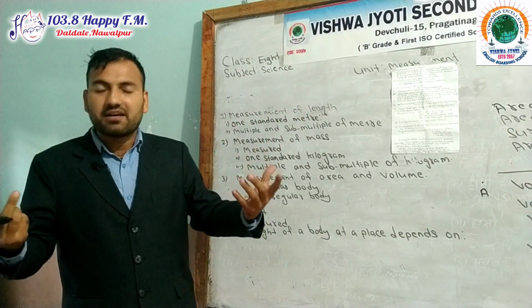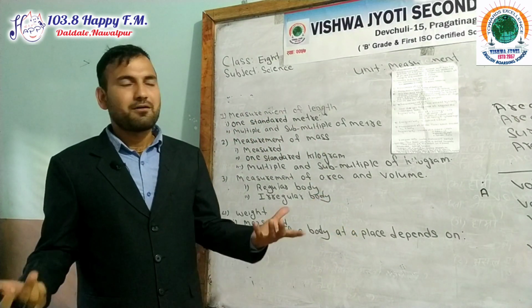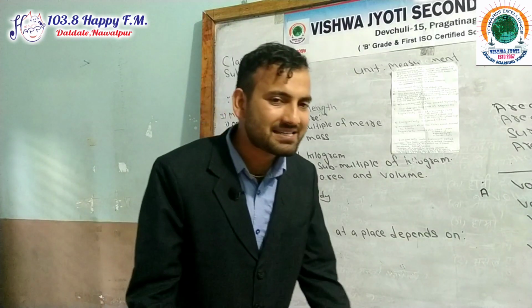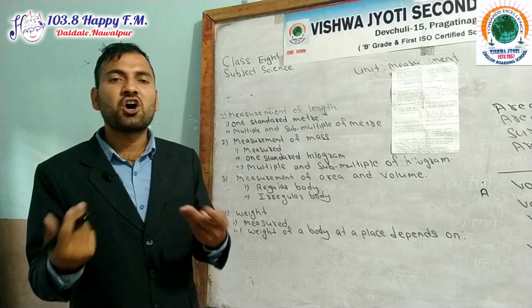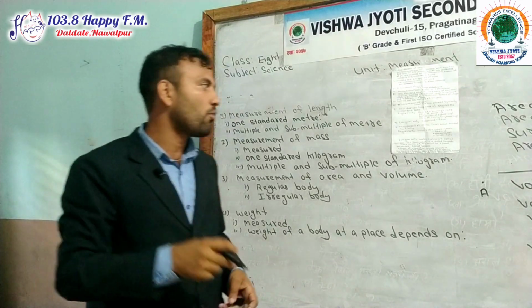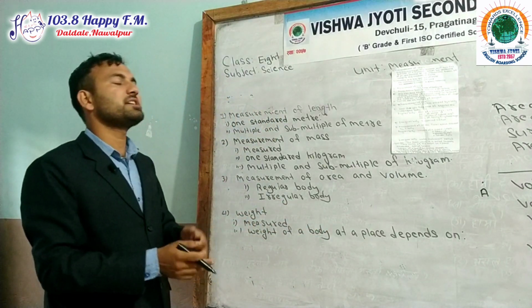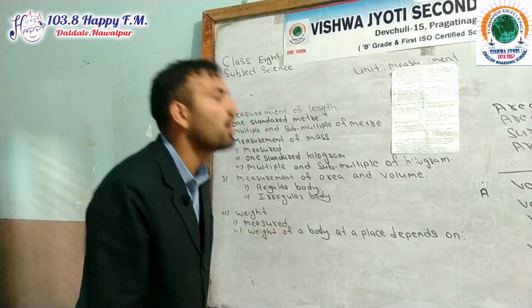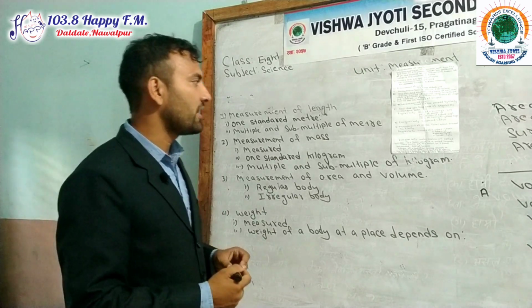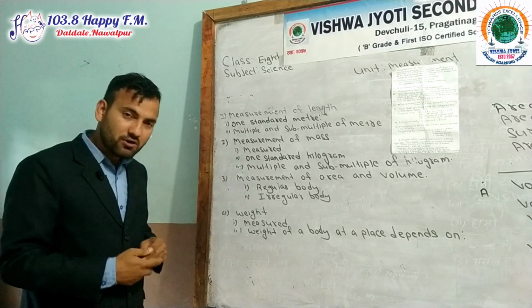In mathematical terms, the product of mass and acceleration due to gravity is known as weight. Or, the force by which a body is pulled towards the center of the earth or planet is known as weight. Its SI unit is Newton.